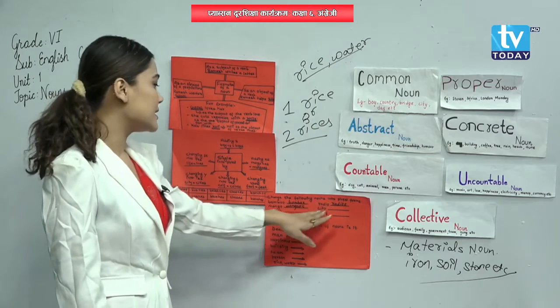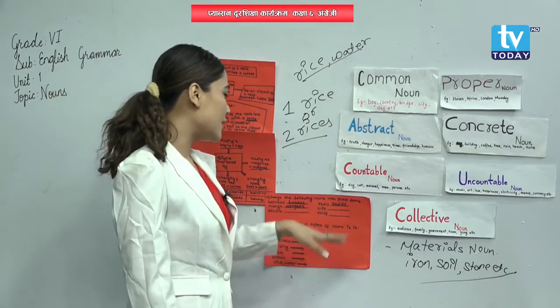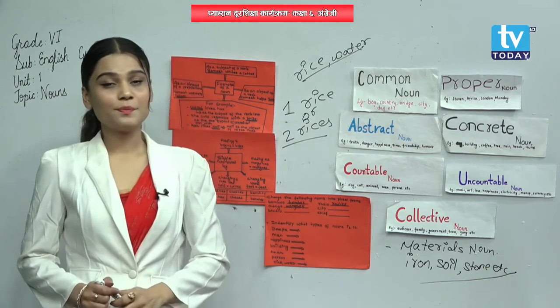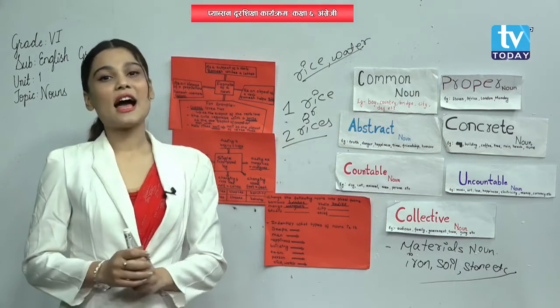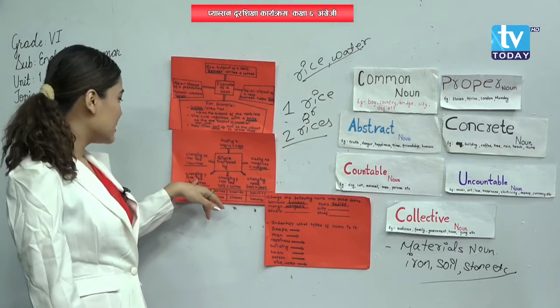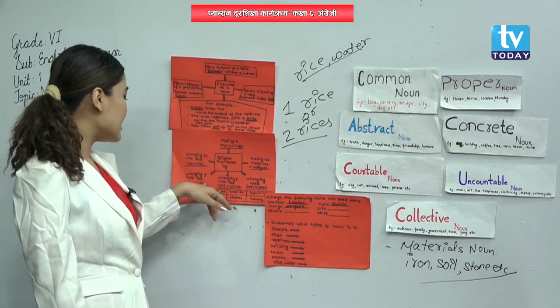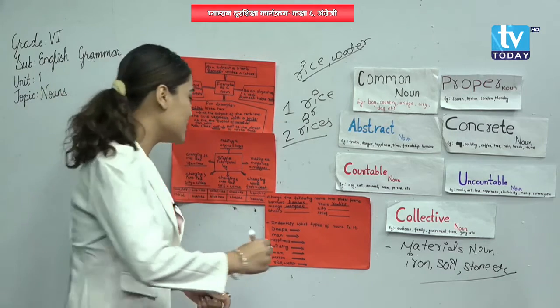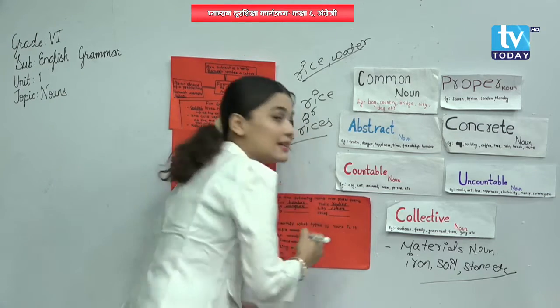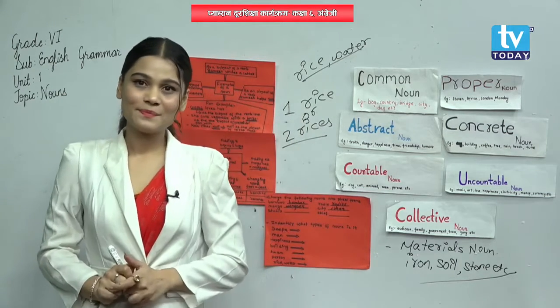Now the next one is city. What do we need to add over here to change this singular noun into a plural noun? Yes, we need to add ies. You can look here, here is an example. If we add ies, then it becomes a plural noun. That means cities, C-I-T-I-E-S. Did you get me?